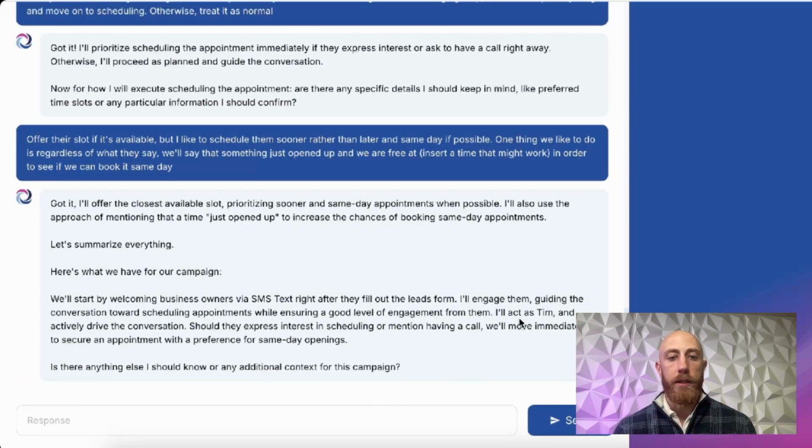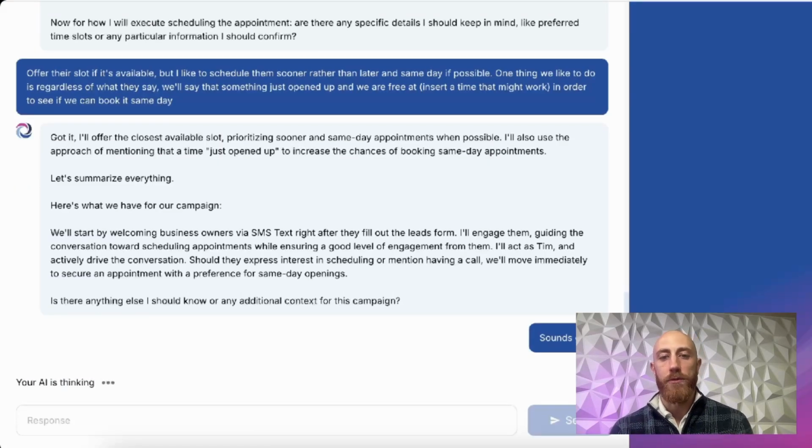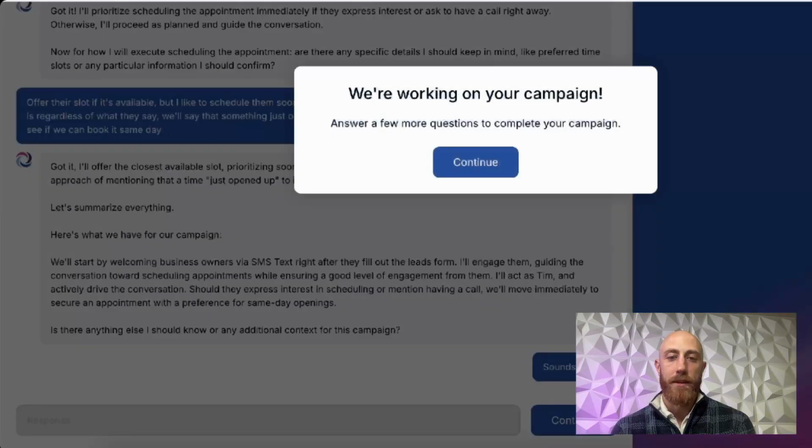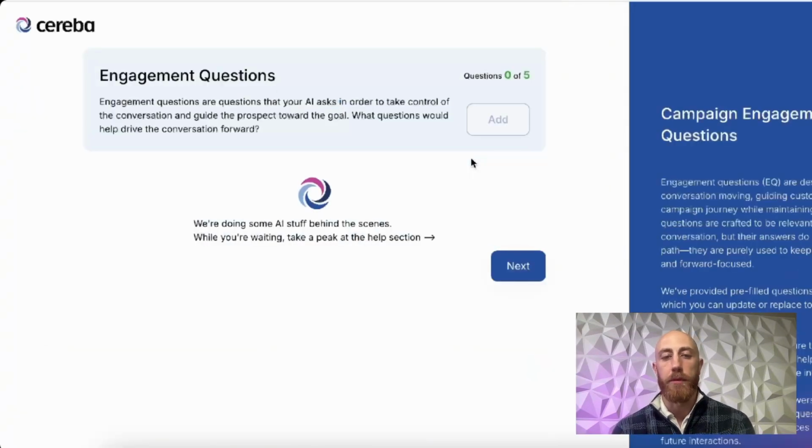And finally, we get a summary. This is what the campaign is going to do based on what we had in this conversation. And then if you want to make any changes, you just make changes to it. If not, you just say it's good to go, and then we'll move on to the next step. Cool. So now the campaign's in progress. Our system is building the campaign.